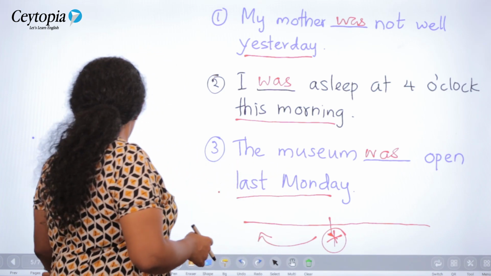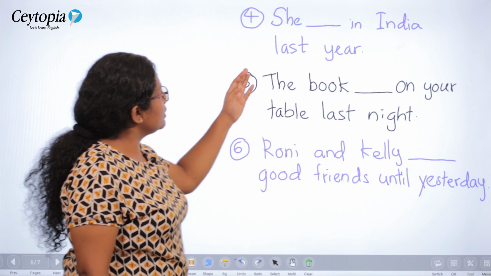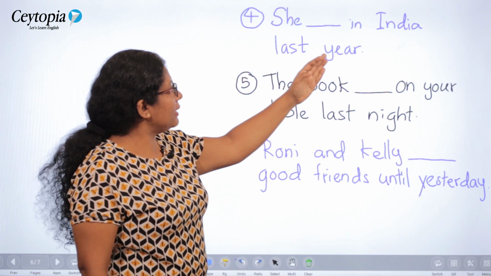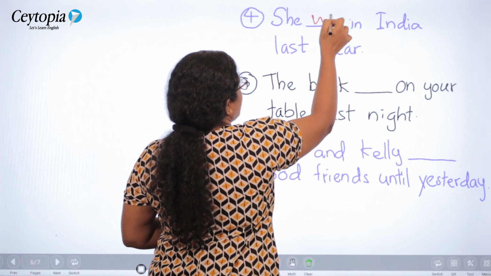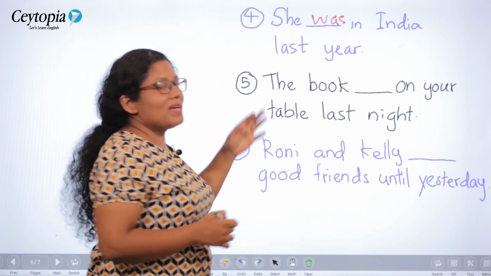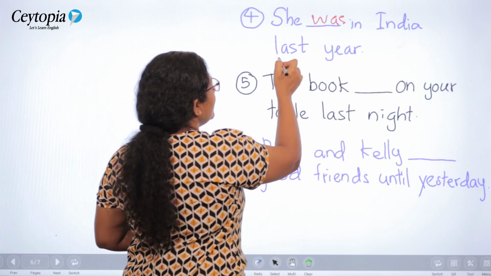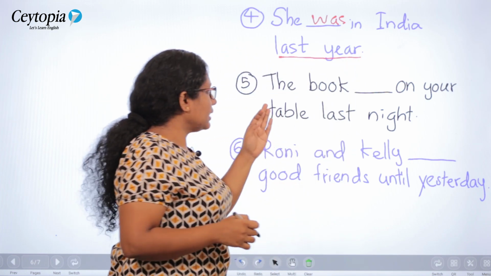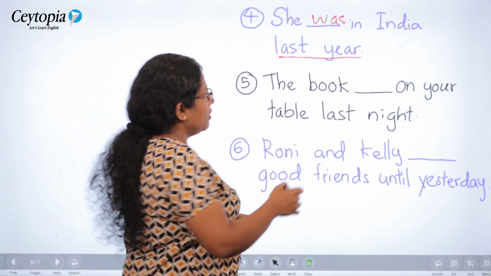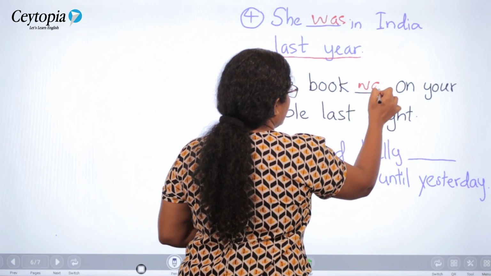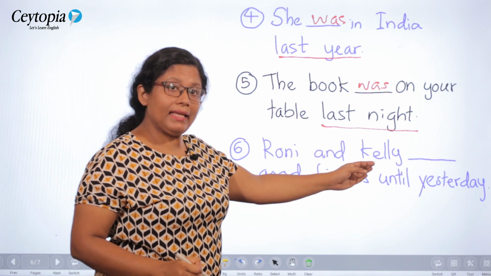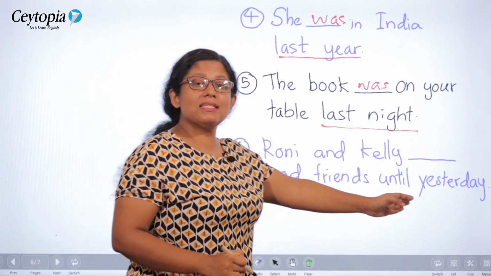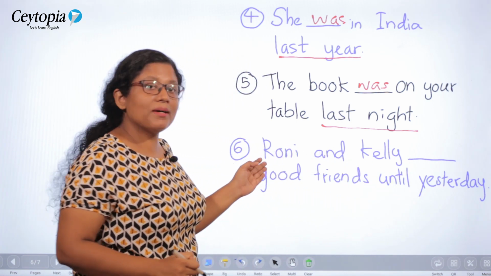Let's take a look at another example. She blank in India last year. Yes, now you know the answer. She was in India last year. Again, you have another clue word, last year. Number 5. The book was on your table last night. Ronnie and Kelly blank good friends until yesterday.